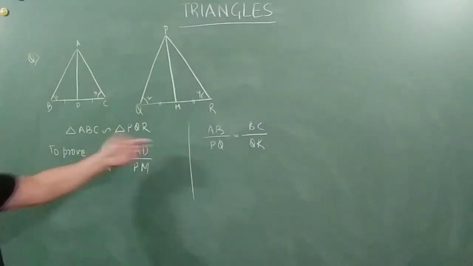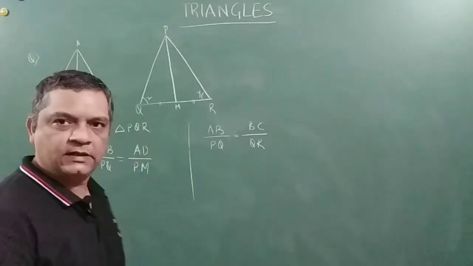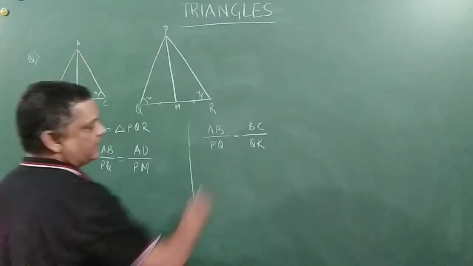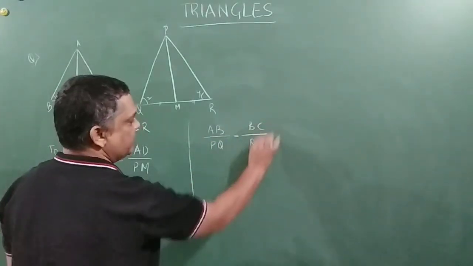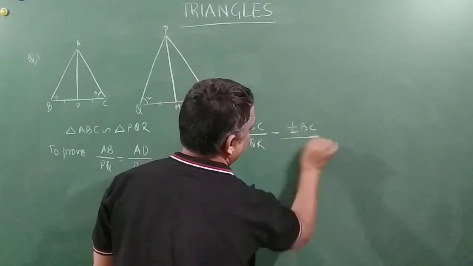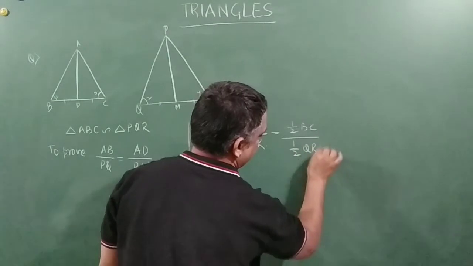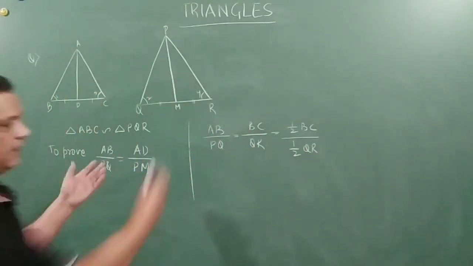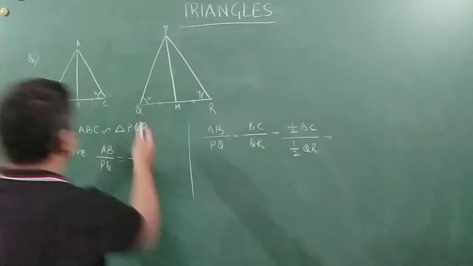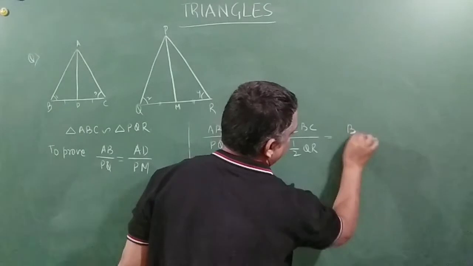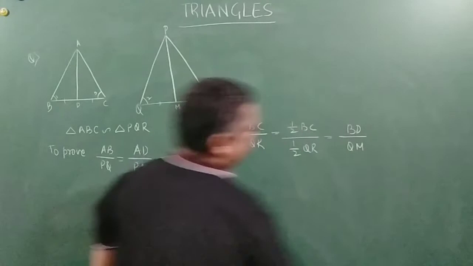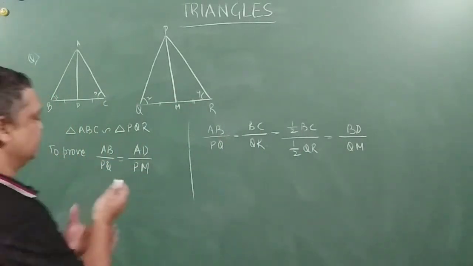Right? Very well, we can write this result, friend, when these two are similar to each other. Correct, no? Absolutely no problem. We can write the result. Now, what we can do is that AB by PQ, and BC by QR, can we write it as half BC by half QR? I have divided both, right? So, half BC is nothing but BD and half QR is nothing but QM. Correct? You got it, my friends?